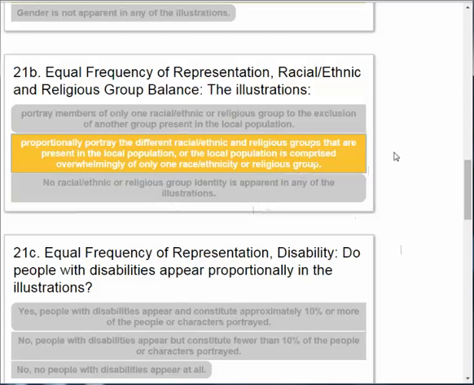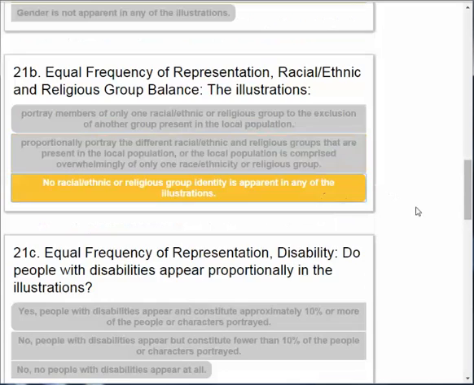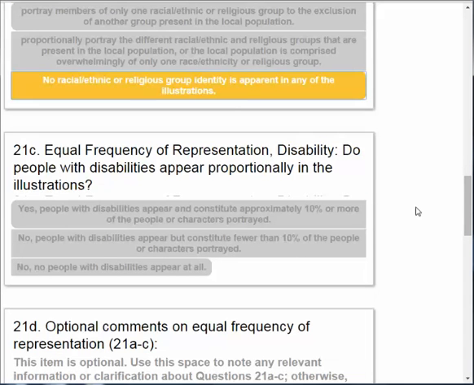Or if you have a mixed society and both of those prominent religions are portrayed at one point or another in roughly proportional numbers to what is reflected in the local population, then you would also choose this option. So this is a little bit harder than just gender alone, but you can do the best you can to make the appropriate choice.